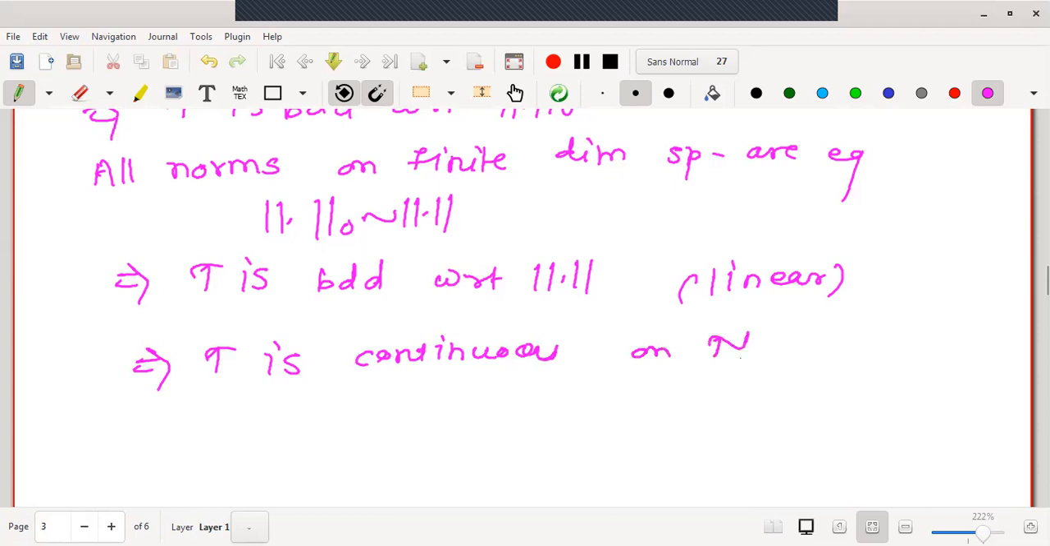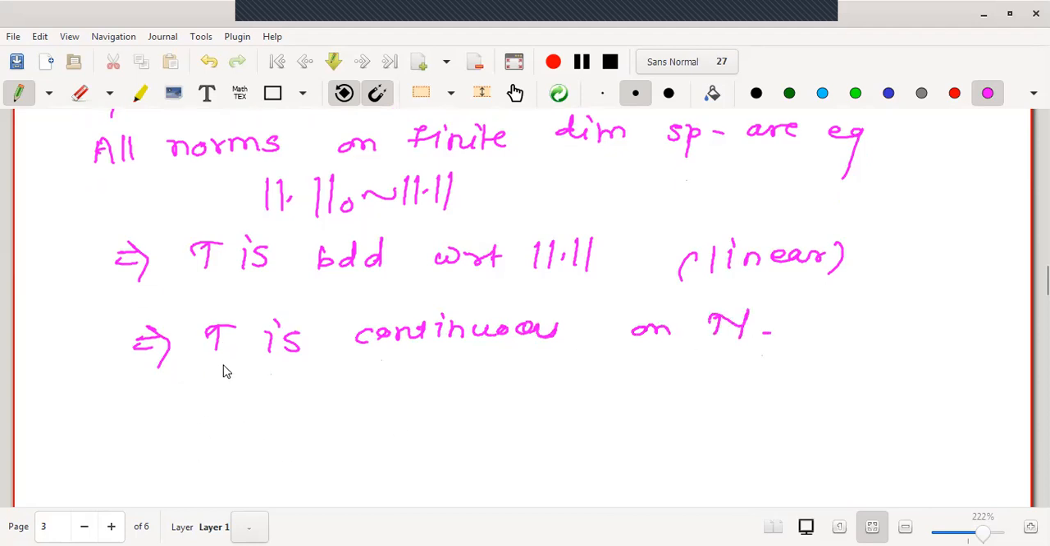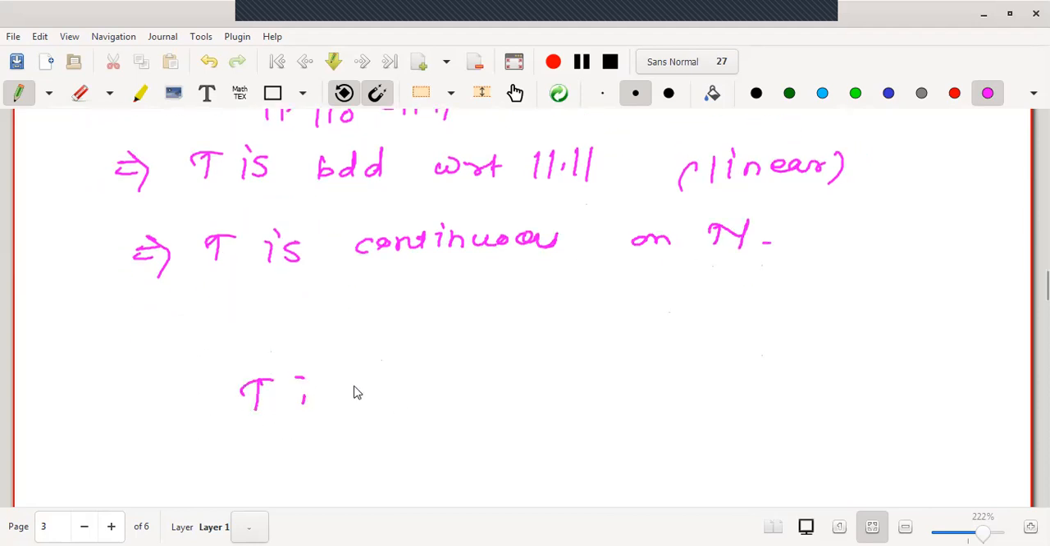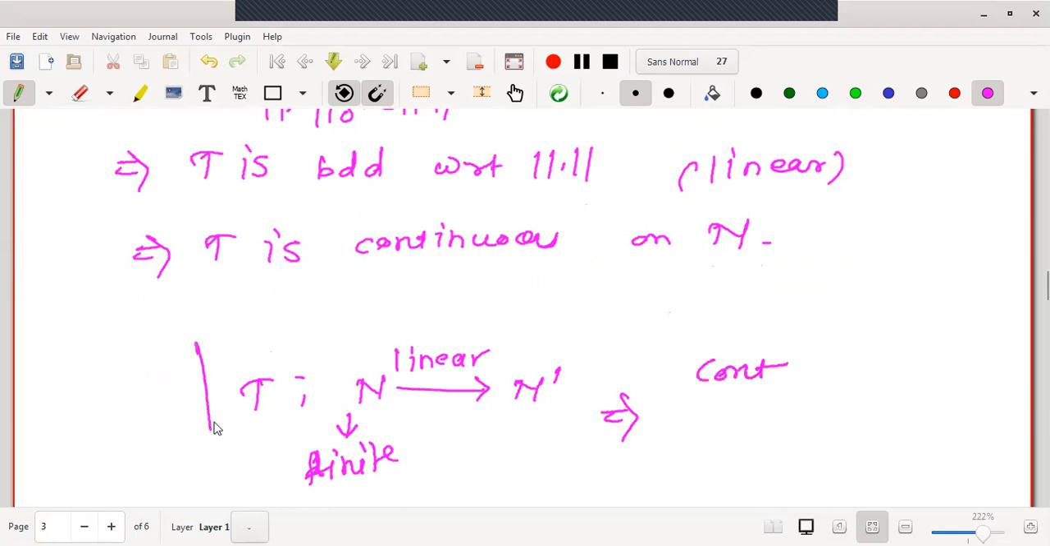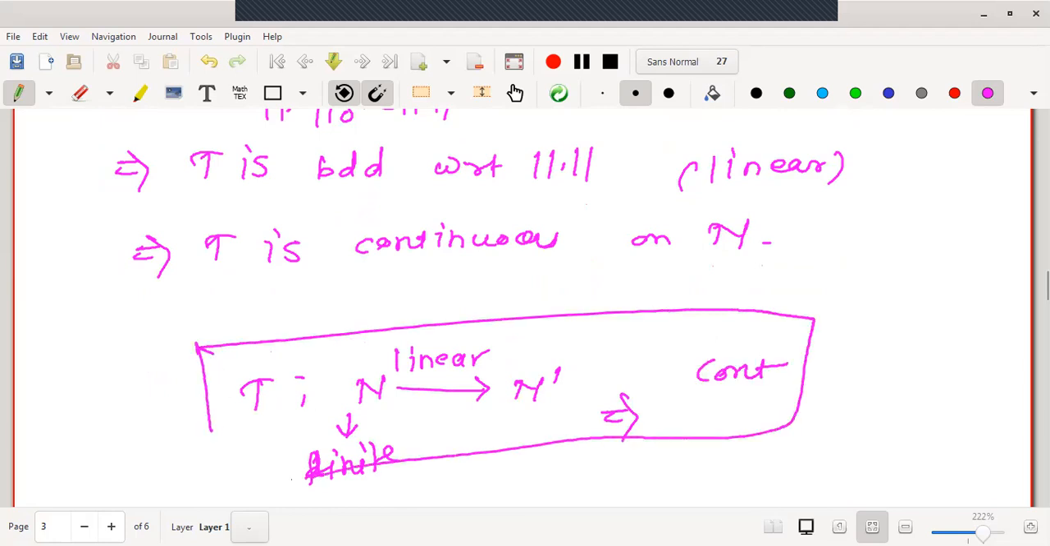on N. This is an important and interesting property we have obtained, that if T is a mapping from N to N dash which is linear, provided the domain is finite dimensional, then the mapping is continuous. This is a very important result we have proved in today's lecture.